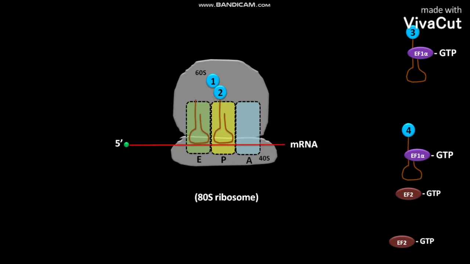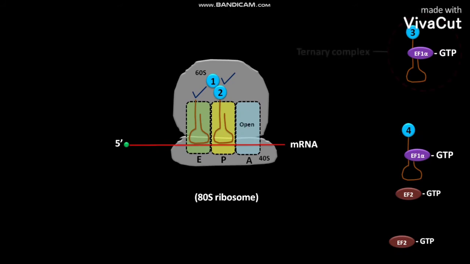Due to this translocation, the unacylated tRNA iMet shifts to the E site. The tRNA with the bound peptide shifts to the P site. Due to this shifting, the A site in the 80S ribosome is now open.